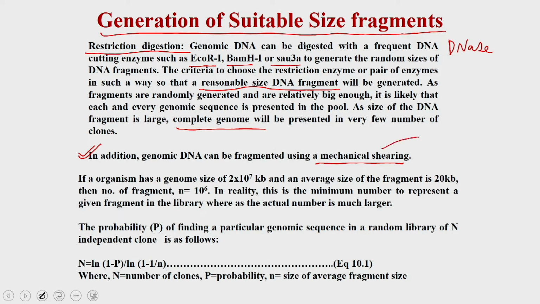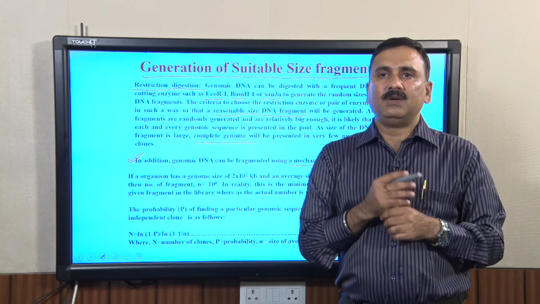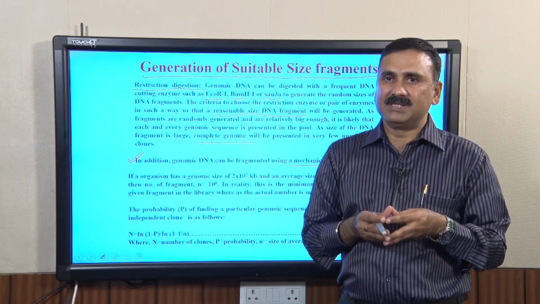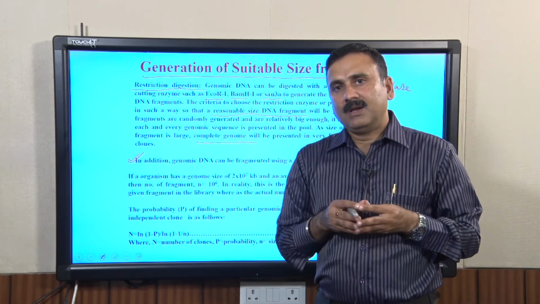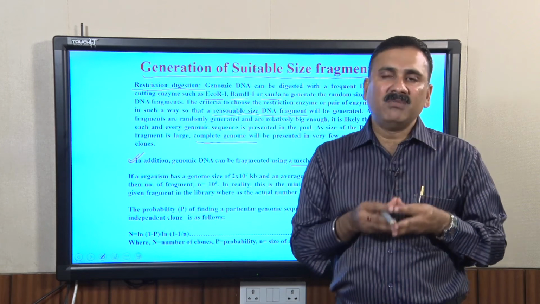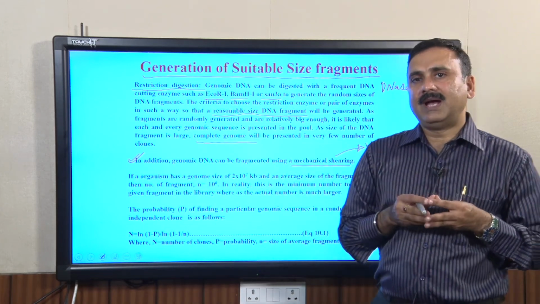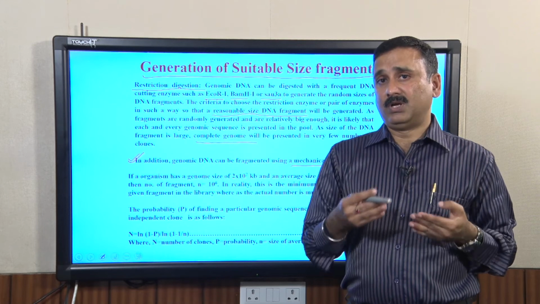For example, you can use the vortex. So, you can do vortexing. If you isolate the genomic DNA and do the vortexing, it will also shear the DNA and generate fragments. Now, as I said, you have to generate a minimum number of fragments so that they will represent a particular genome.